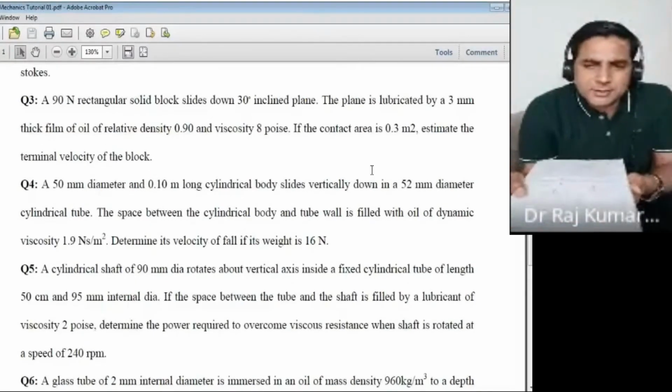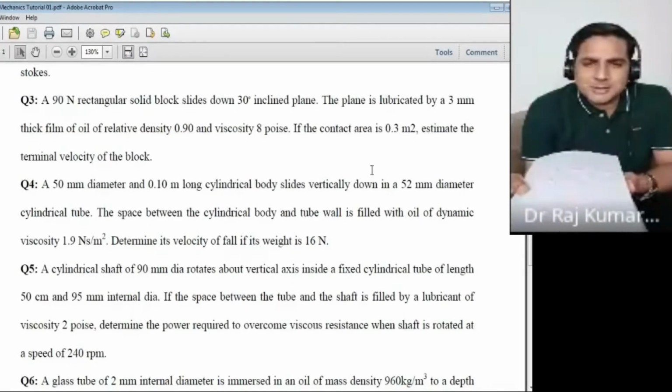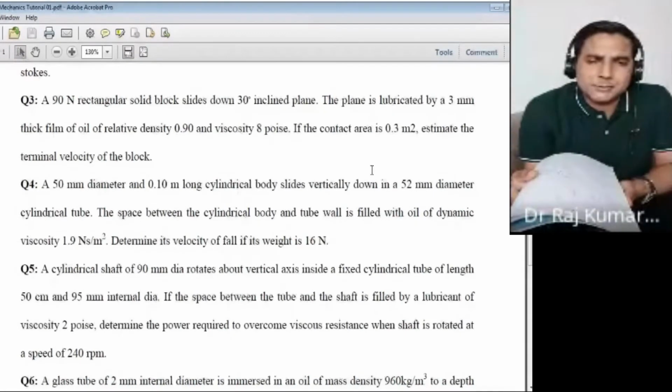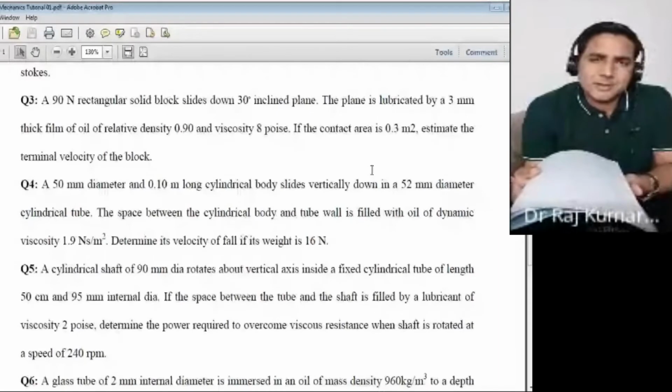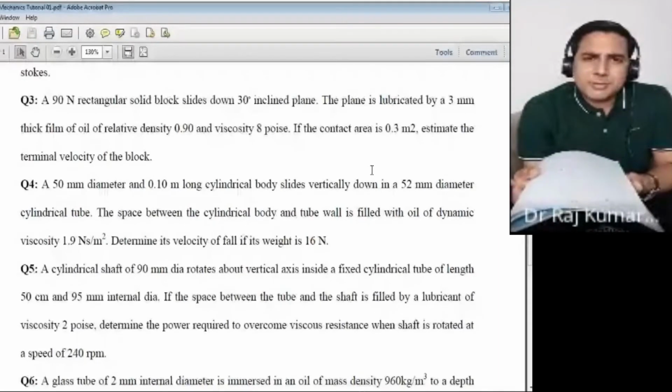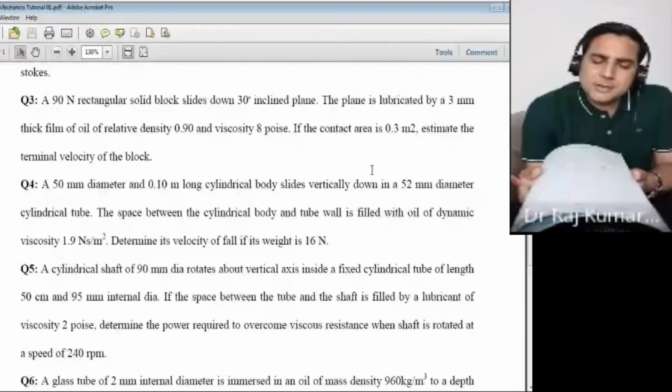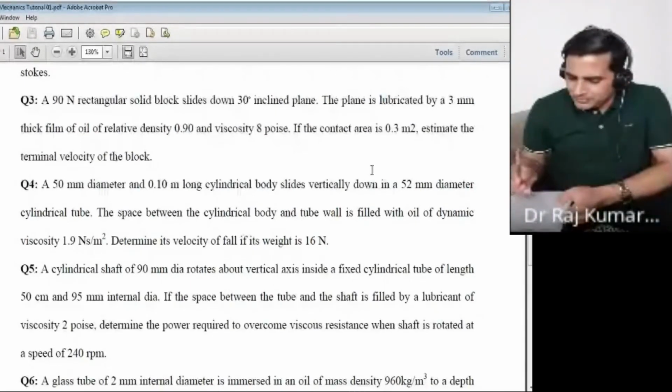So the contact area is already given to you, 0.3 meters square. So you already know that. The only thing that needs to be calculated is du upon dy. How would you calculate du upon dy, or the slope? You need 2 points only. How would you calculate du upon dy?